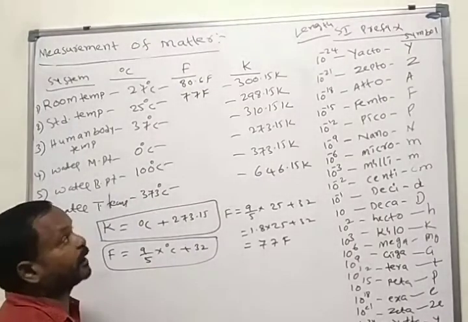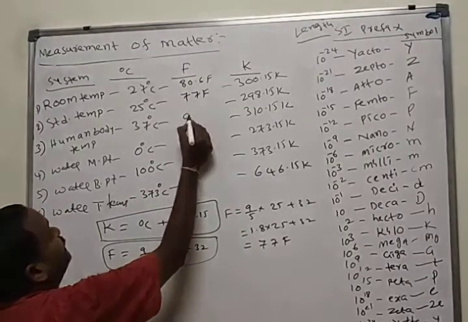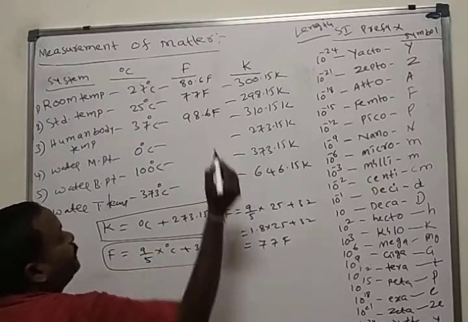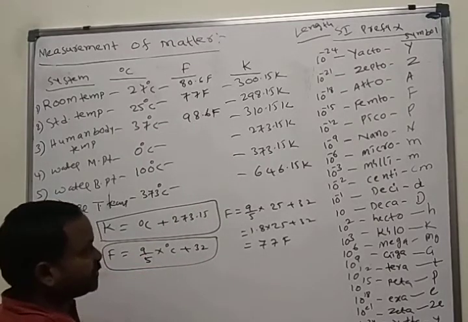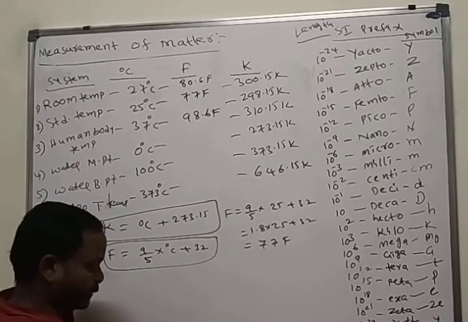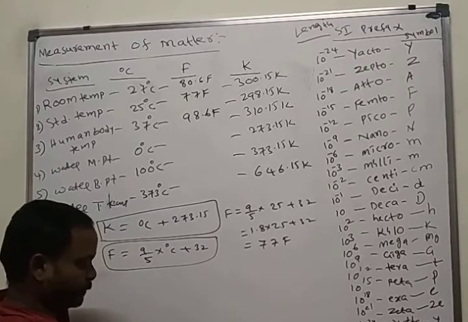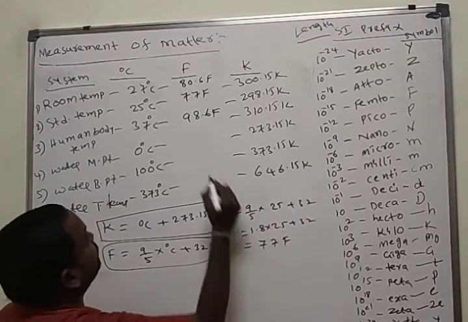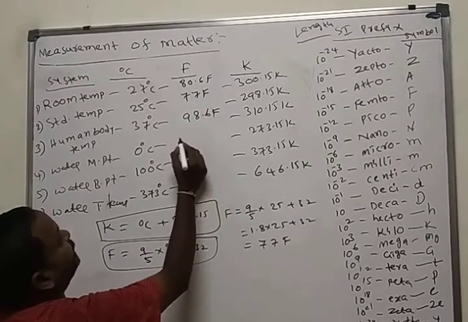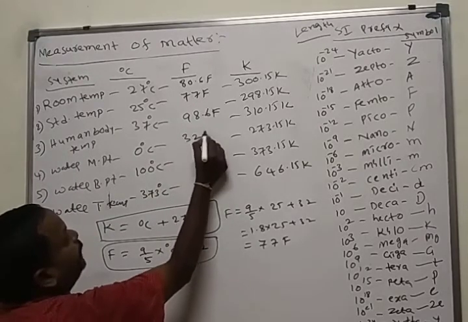Standard temperature in Fahrenheit is 77. 37 means 98.6 Fahrenheit. Then 0 means 1.8 into 0 is 0, so the water melting point is 32 Fahrenheit.